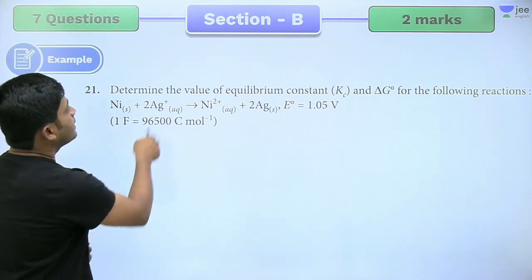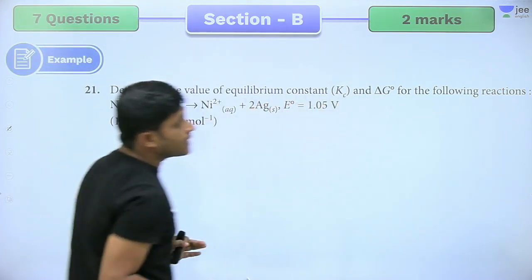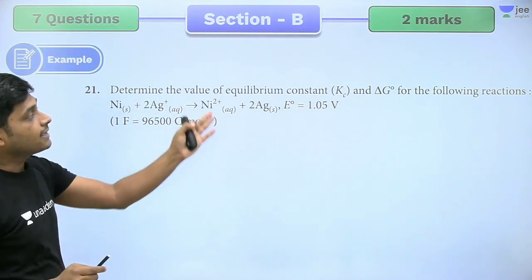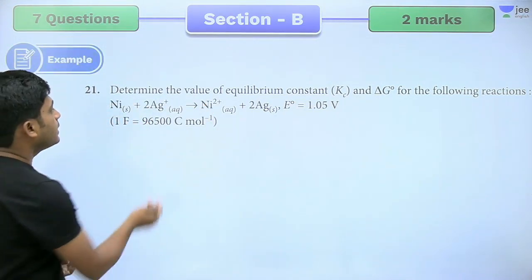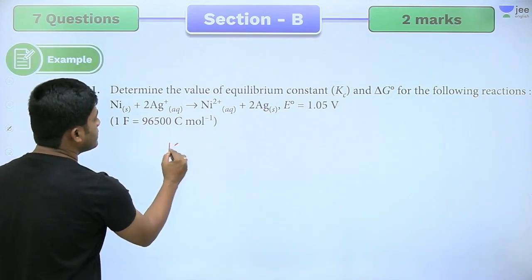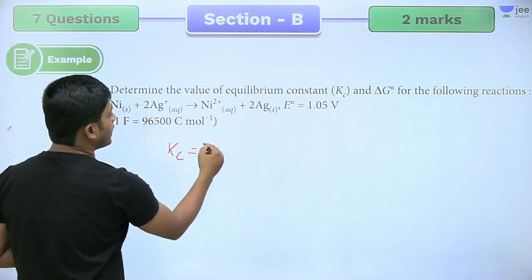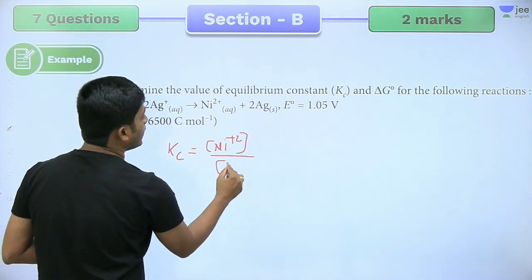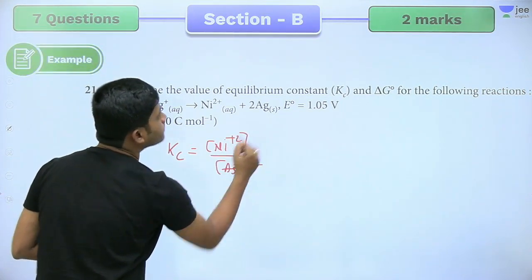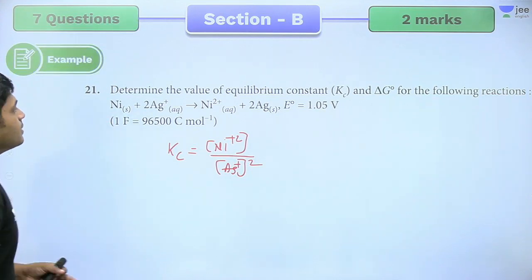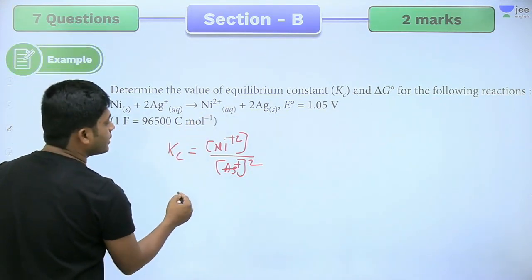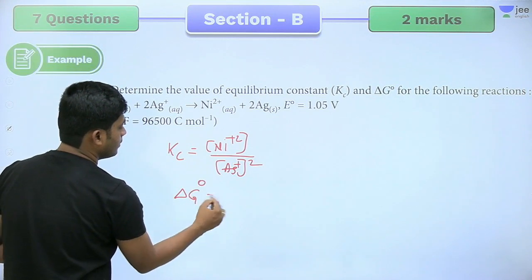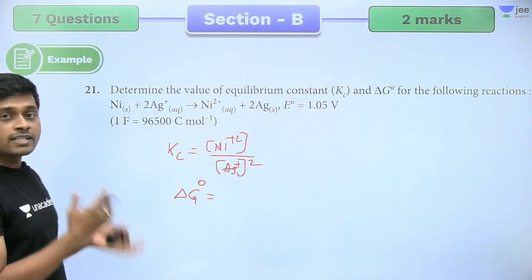See this. Determine the value of the equilibrium constant and delta G. What is the formula? The equilibrium constant is the concentration of Ni plus 2 by Ag plus whole square. Okay. So what is delta G naught? Write the expression for this.